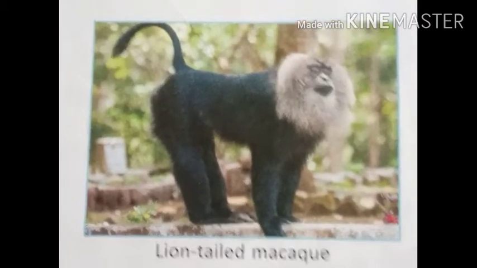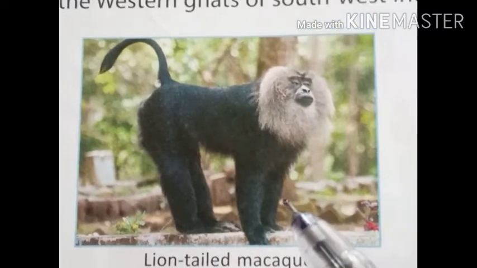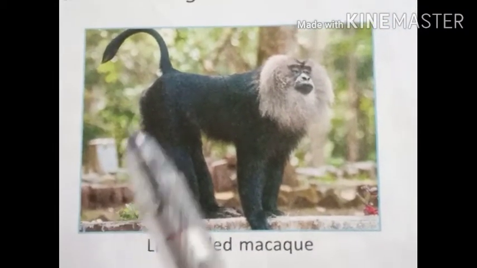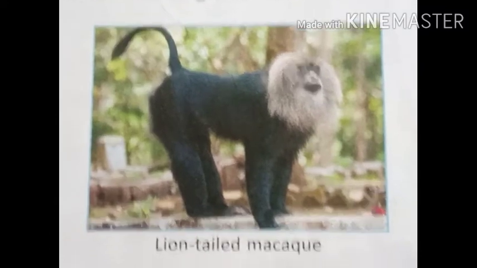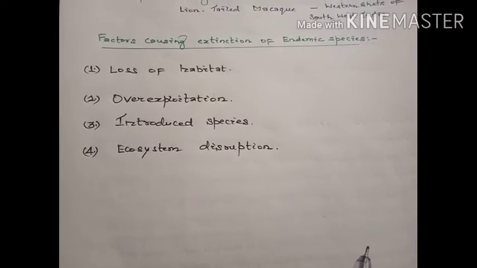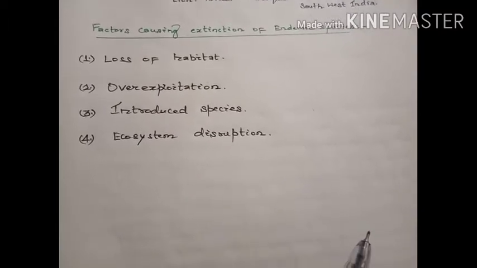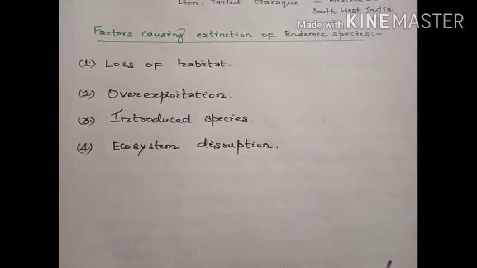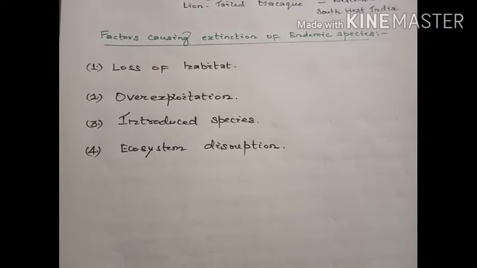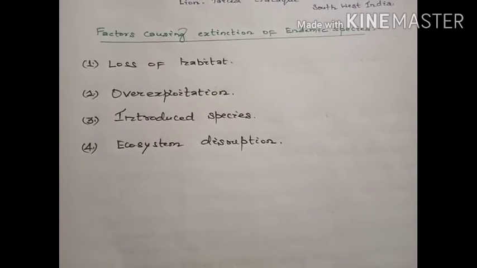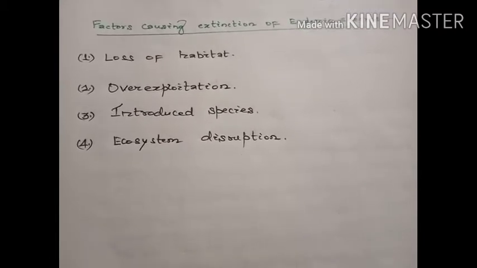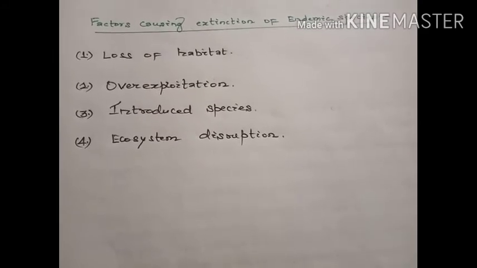Just like that, we may observe one more picture of an animal, the lion-tailed macaque, which is also endemic to the Western Ghats of southwest India. The extinction of these endemic species has many factors. There are many causes behind it, out of which the most important is the intervention by us human beings, the pollution created by us, and many natural disasters, which are the reasons for the extinction of these endemic species.